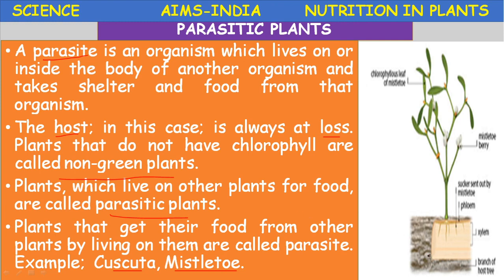The parasites produce special structures, called haustoria. They are useful for absorbing food from the host.